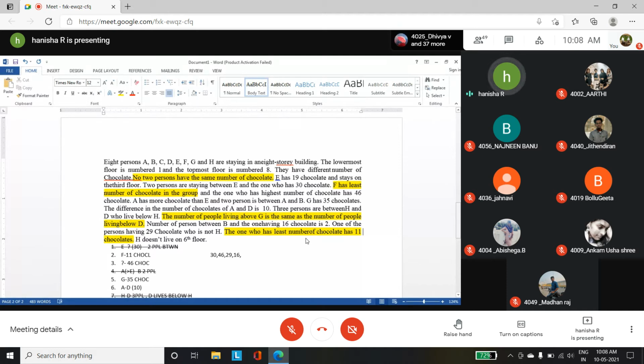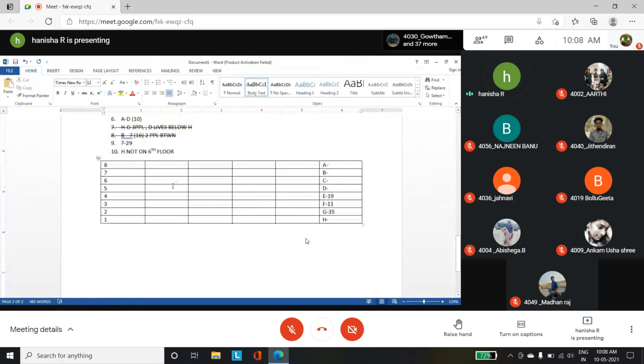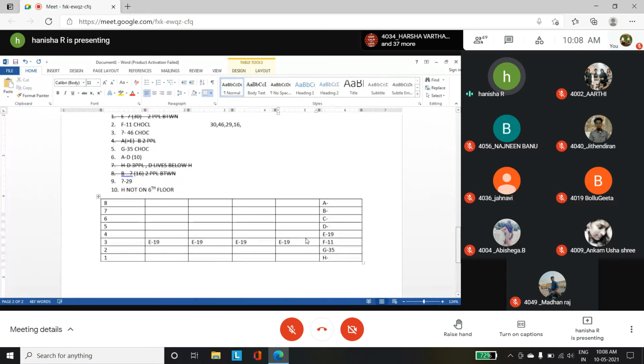E has 19 chocolates and stays on the 3rd floor. So this is the direct clue. We are going to mark it here. E is on the 3rd floor, right? 3rd floor and has 19 chocolates. I'll just mark it in all the possible cases. Here also 3rd floor and 19 chocolates.